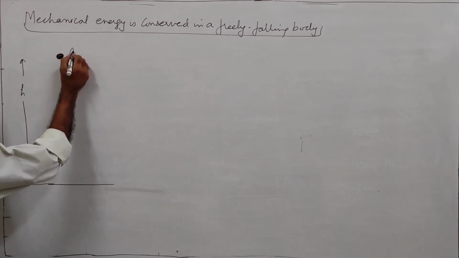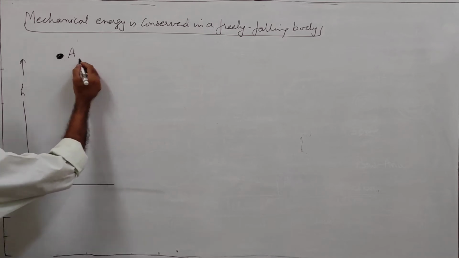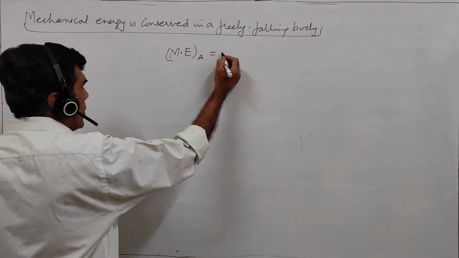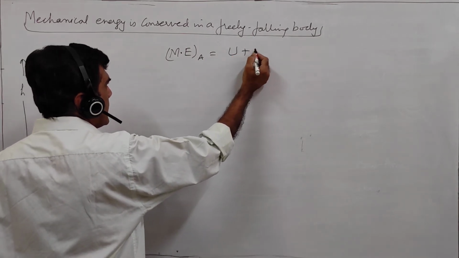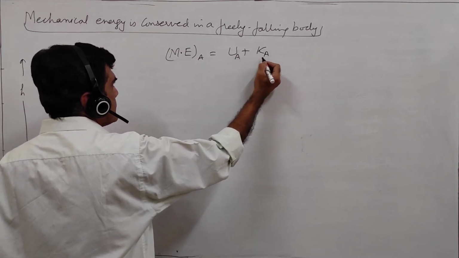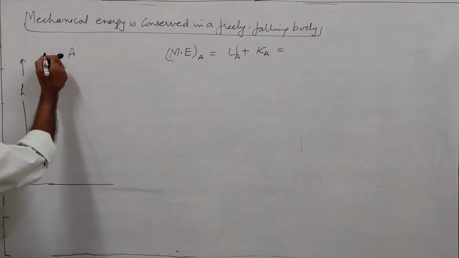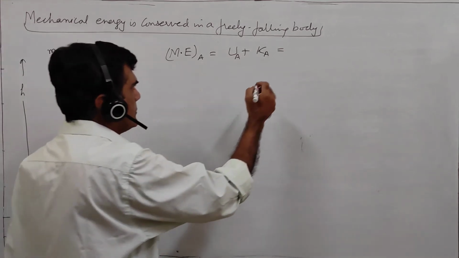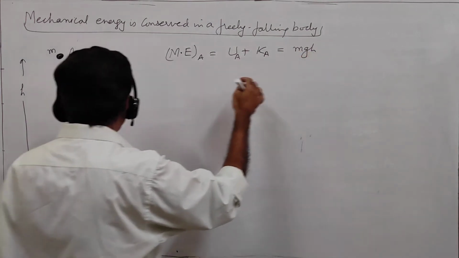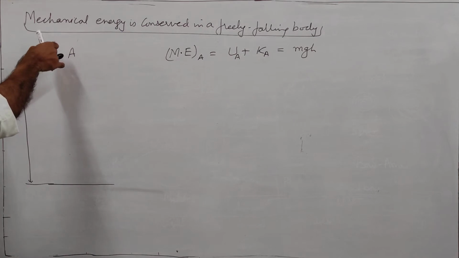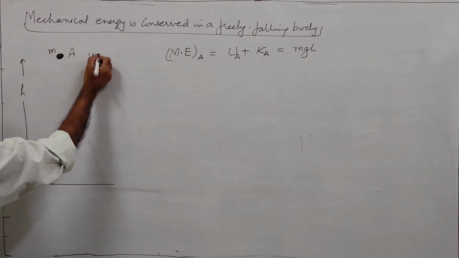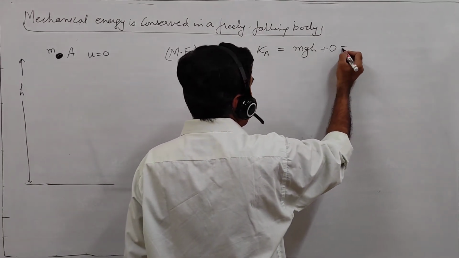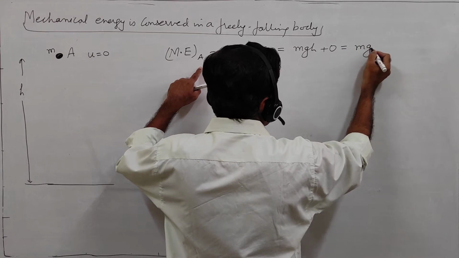Let this point be A. So the mechanical energy at A is the sum of the potential energy plus the kinetic energy at A. And what is the potential energy at A? Since the mass is m and the height is h, it will have a potential energy of mgh. And we are just releasing it, so here the velocity is 0. So it has no kinetic energy here, and as such, the mechanical energy at A is mgh.